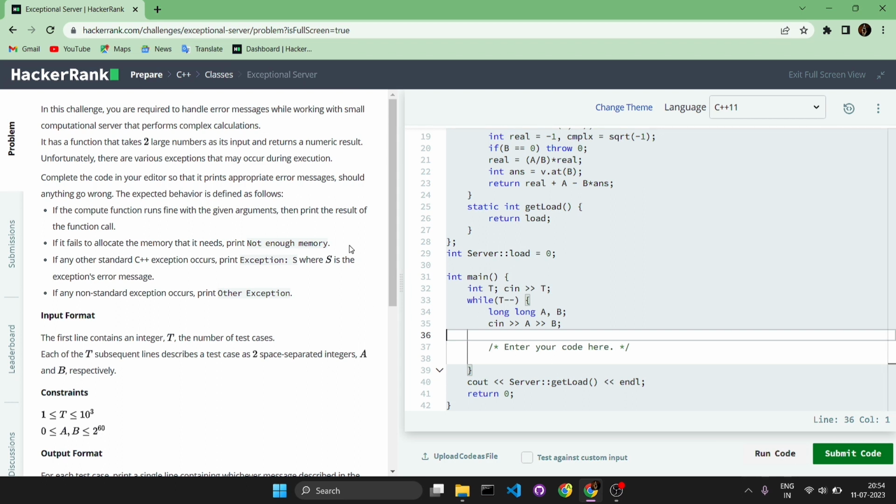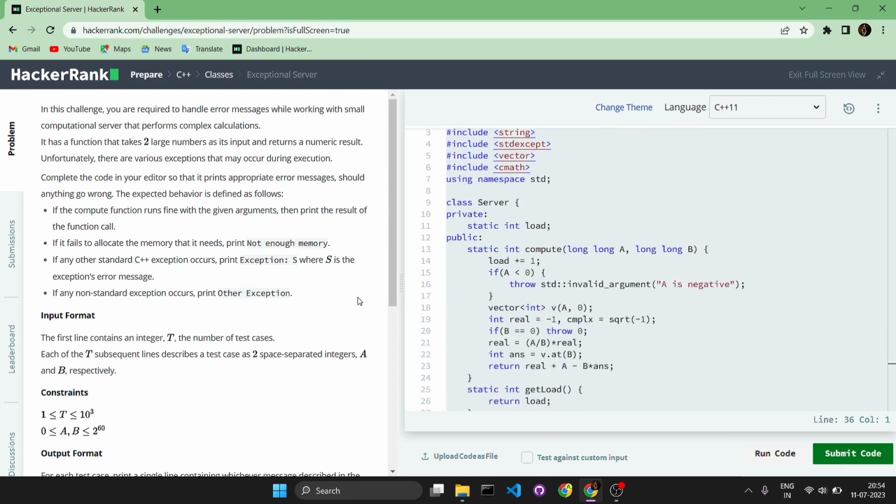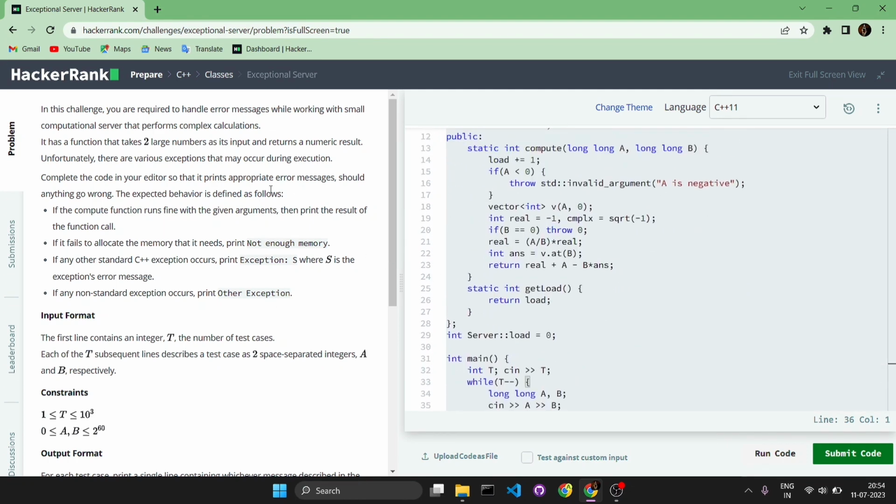So here they have given code. The challenge here is there is a function named compute which will compute the numeric result for the two given large numbers, but the function is throwing various exceptions whenever we call it.